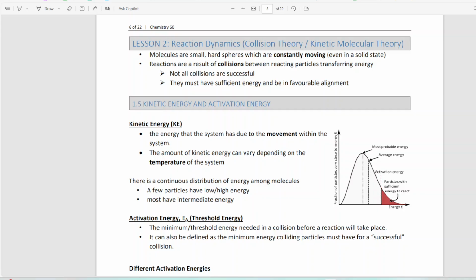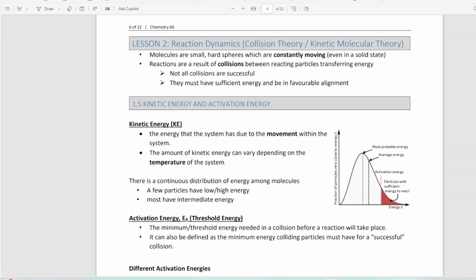So lesson one was all about reaction rates. And lesson two is going to be about reaction dynamics. So you think about the word dynamic, it means movement. So we are going to have the collision theory or the kinetic molecular theory, and then we're going to be looking at different aspects of that.